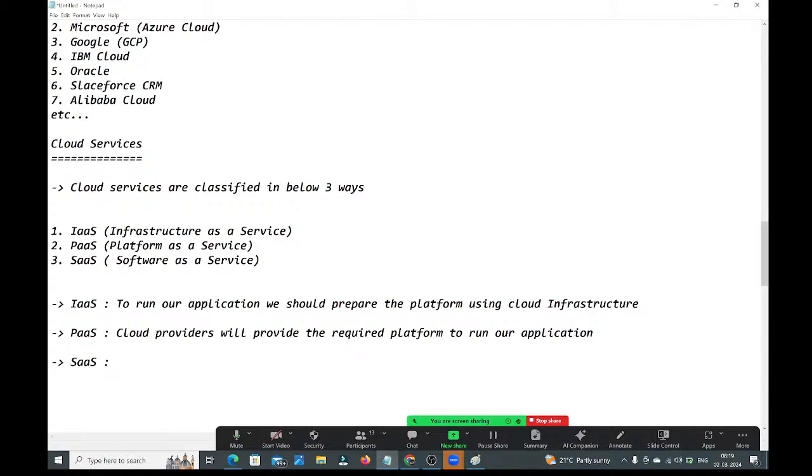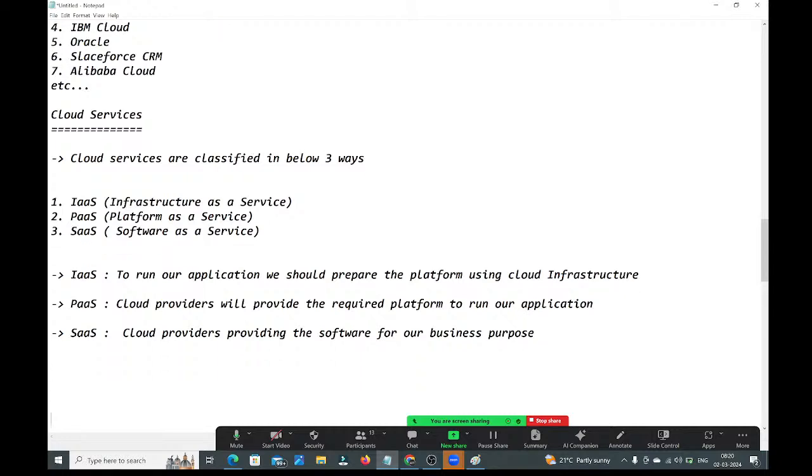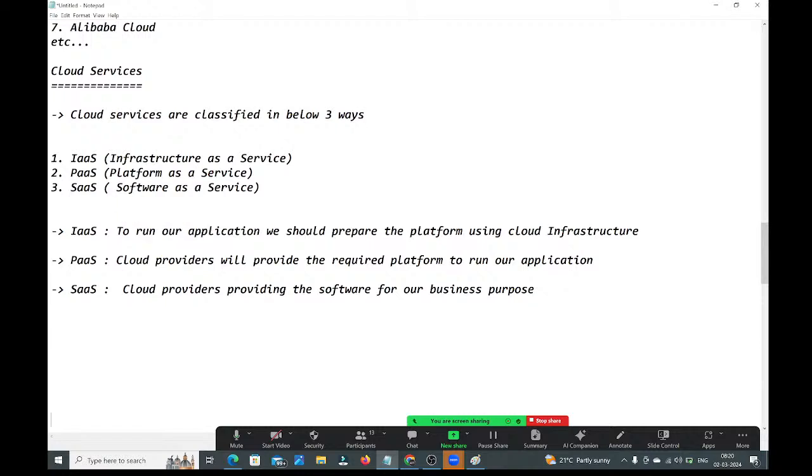Here, cloud providers are providing the software for our business. For our business purpose, they are providing the software, guys. So this is IaaS, PaaS, SaaS, guys.